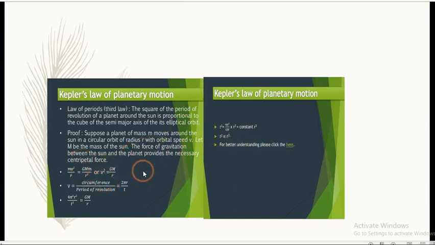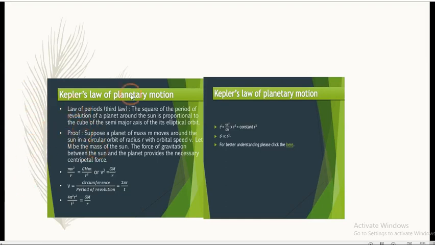Here, if you want it in detail, suppose a planet of mass m moves around the Sun in a circular orbit of radius r with orbital velocity v. If I consider the mass of the Sun as capital M, the force of gravitation between the Sun and the planet provides the necessary centripetal force.